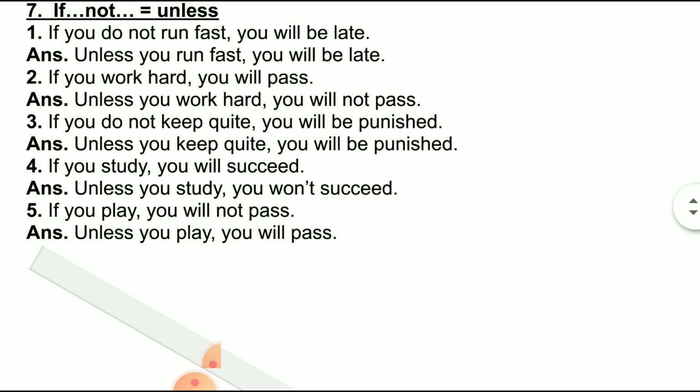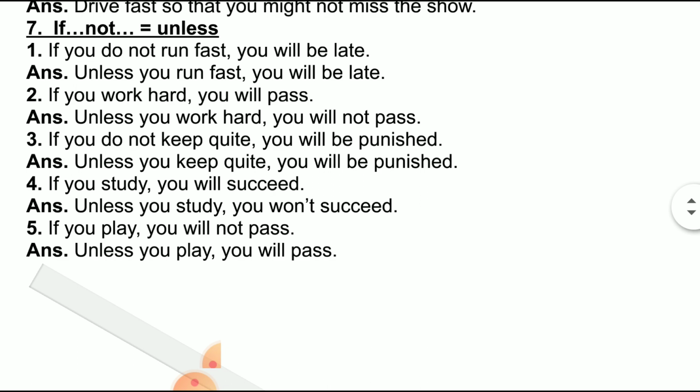Now we are in the first part of the sentence. If and not both are given. If plus do not is equal to if not. In place of that, you have to use unless, and it becomes an affirmative sentence. Unless you run fast, you will be late. Here again, the sentence with if plus not is negative, and the sentence with unless is affirmative. If you do not run fast, you will be late. Unless you run fast, you will be late.